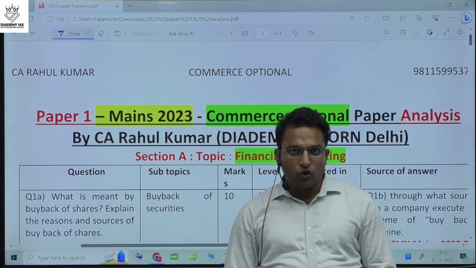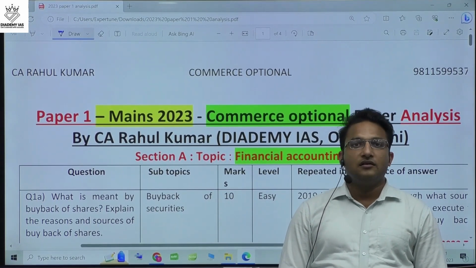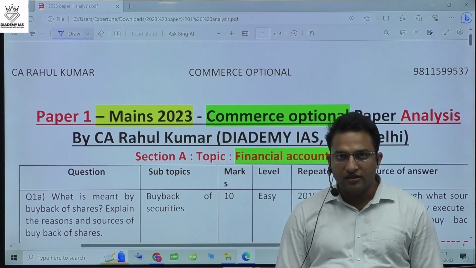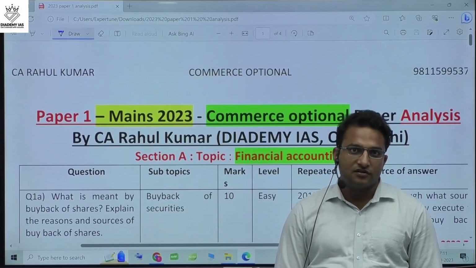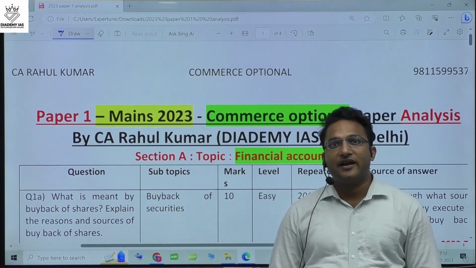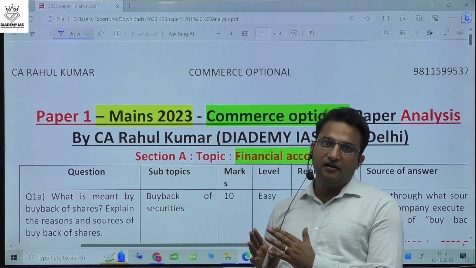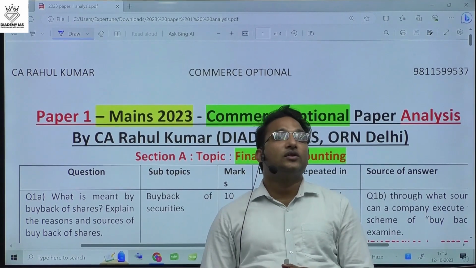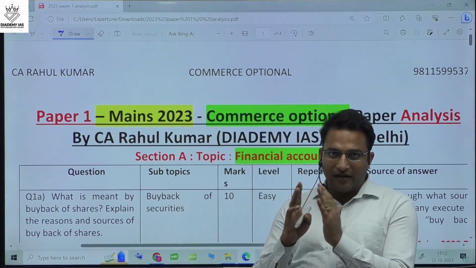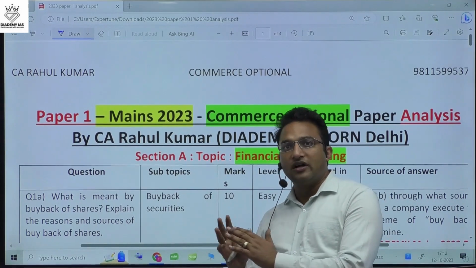My name is CA Rahul Kumar and in this session I will discuss the Paper 1 of Commerce and Accountancy optional mains 2023 analysis. We will do the analysis of the mains 2023 Commerce and Accountancy optional paper. This paper was conducted in the last week of September 2023 and we will analyze what the level of questions is. Is it moderate, easy or difficult?